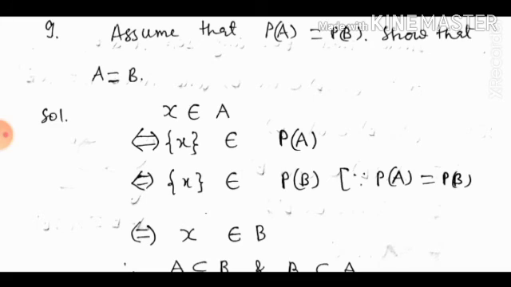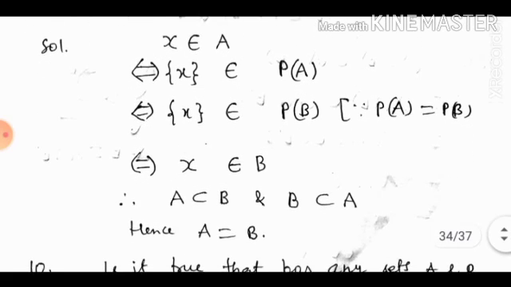Also X belongs to B implies that {X} is an element of P(B). This implies that {X} is an element of P(A). This implies that X is an element of A. Thus A is a subset of B and B is a subset of A. Hence A is equal to B.